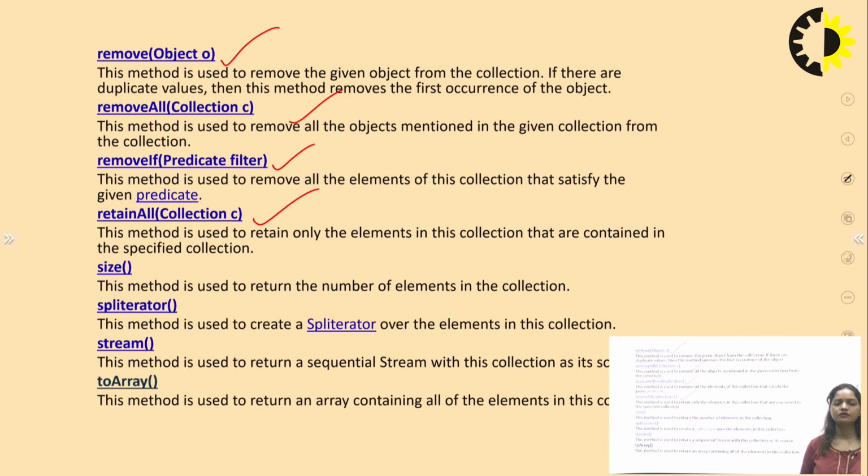Now next is stream and spliterator. The spliterator method is used to create a spliterator over the elements in the collection. And stream is used to return a sequential stream, means a list in some order, ascending or descending, from its source. Now the last one is the toArray method. This method is used to return an array containing all the elements in the collection, means it will convert your given data structure into an array data structure.